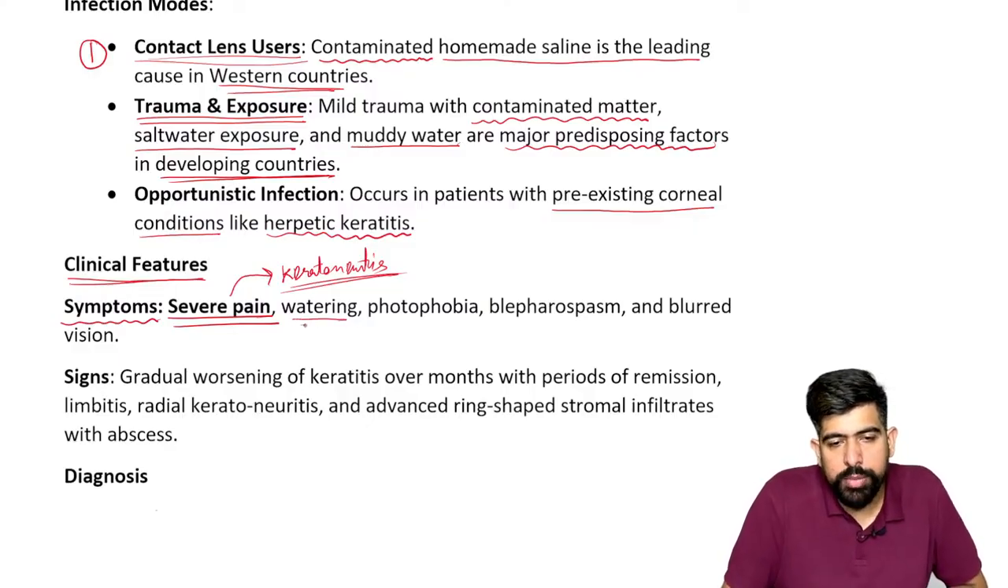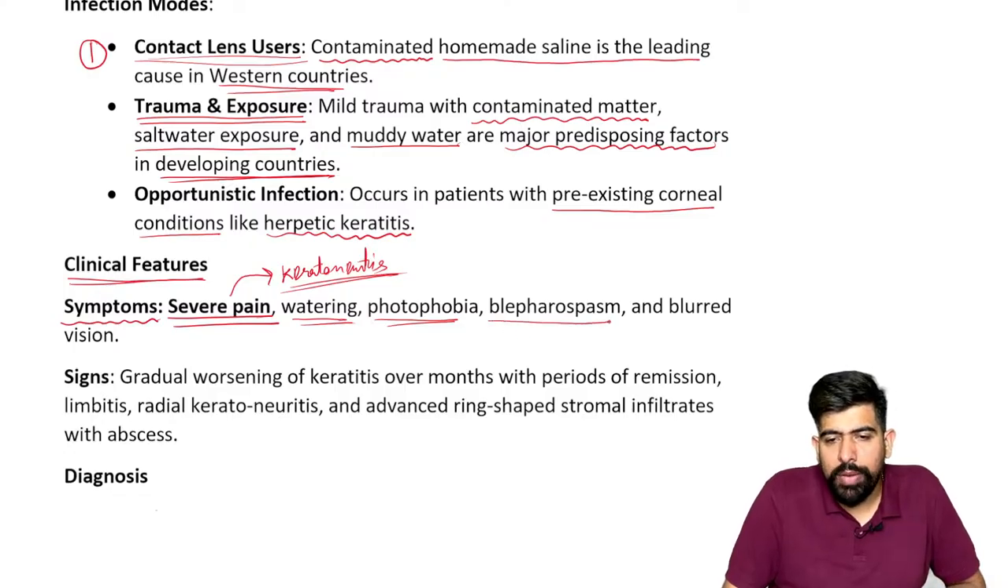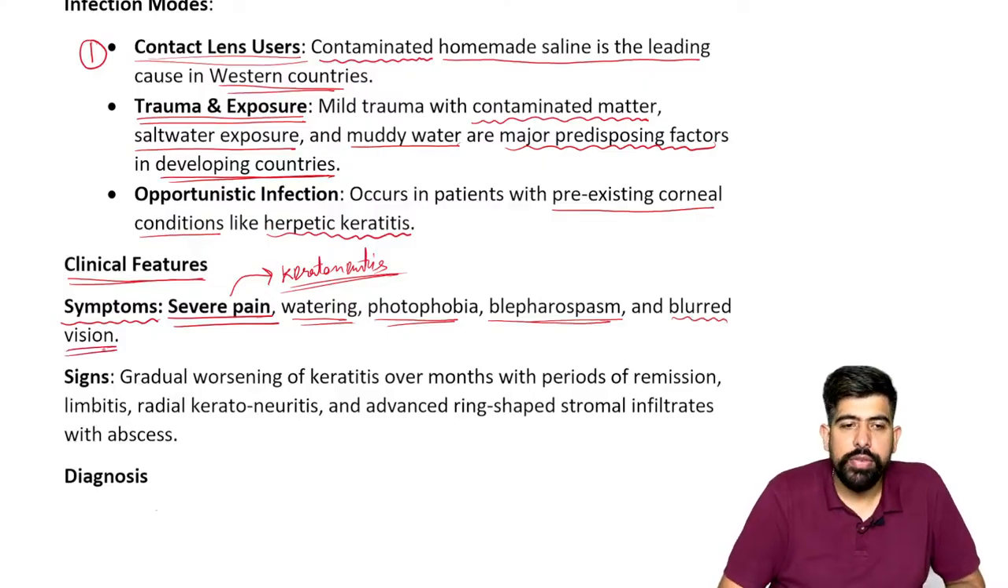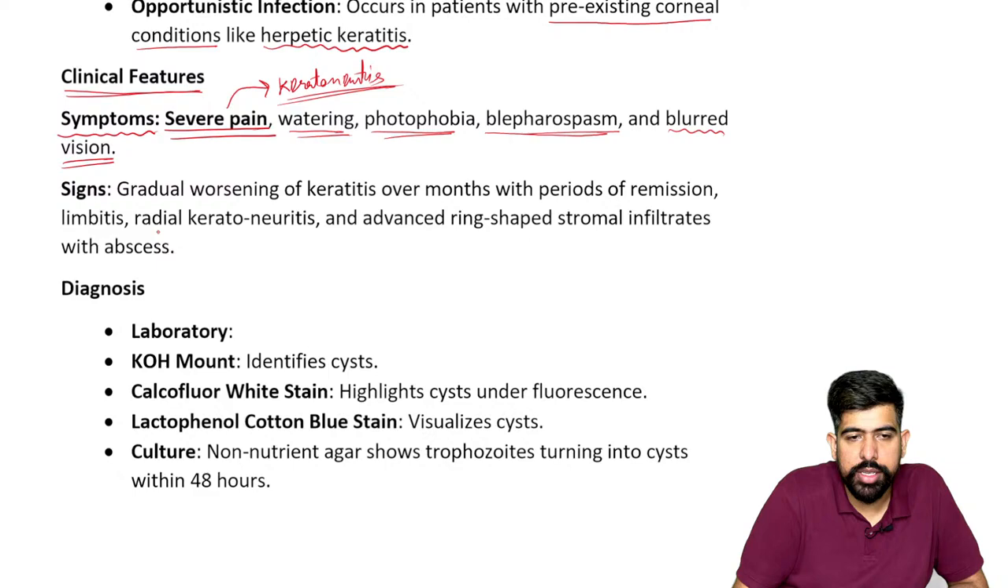Also, watering and photophobia, the same symptoms as we had in bacterial corneal ulcer and fungal corneal ulcer. Also, we have blepharospasm and blurred vision as symptoms. Now, what kind of signs can be seen over there?